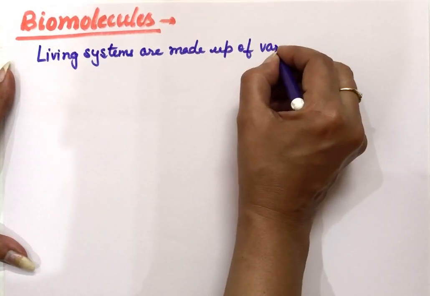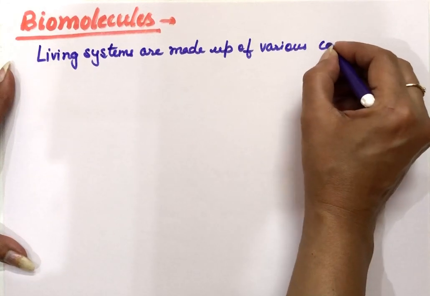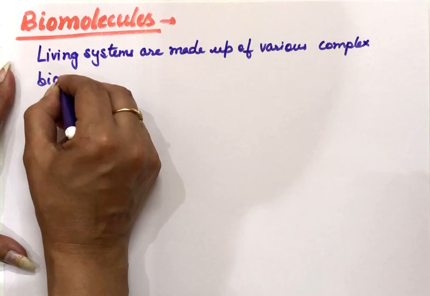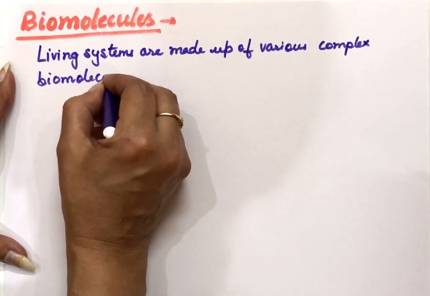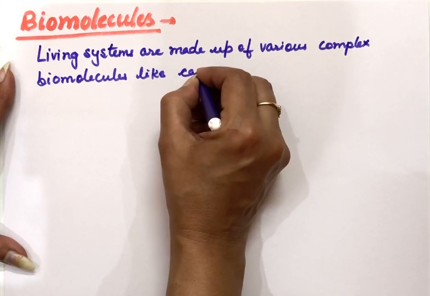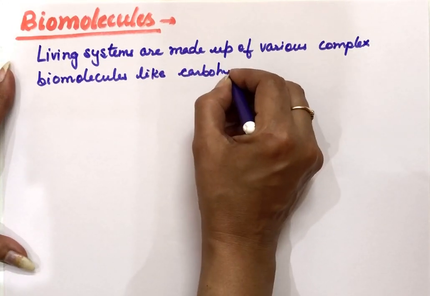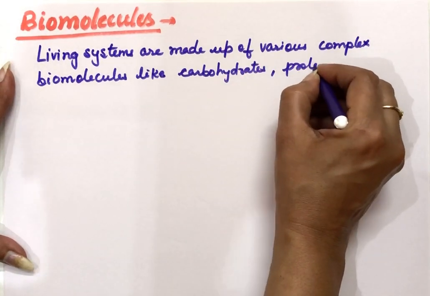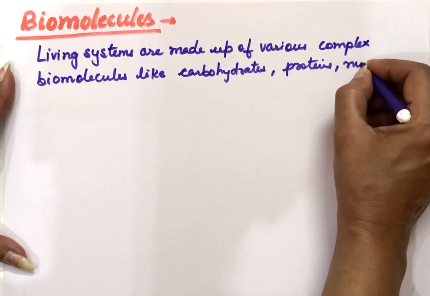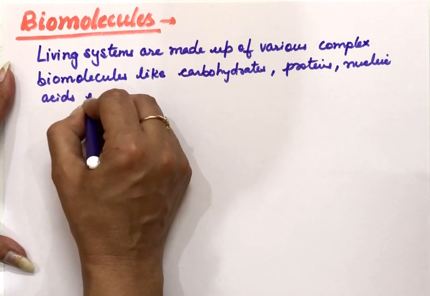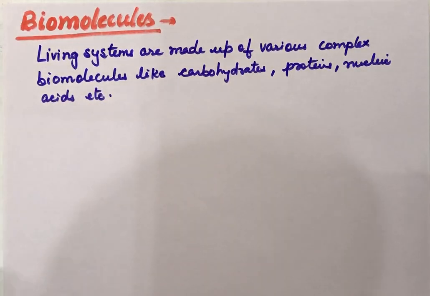Various complex biomolecules like carbohydrates, proteins, nucleic acids, vitamins, enzymes, all these are biomolecules. Now first we have to study carbohydrates in this.